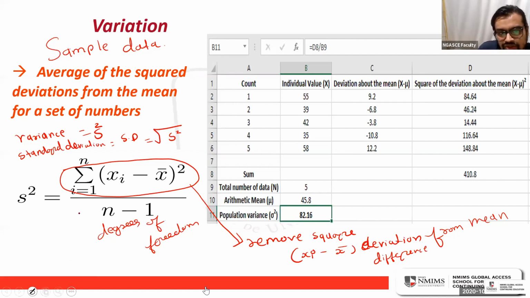So in most such calculations of the sample, in the denominator part, we put the degrees of freedom. That's why. I'll explain what degrees of freedom is.